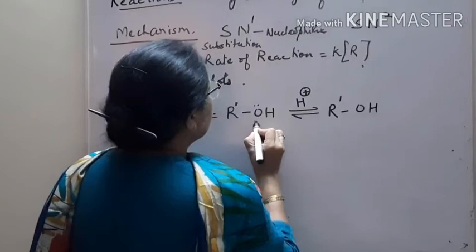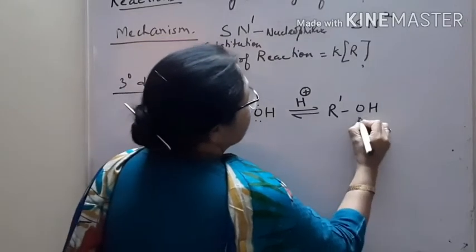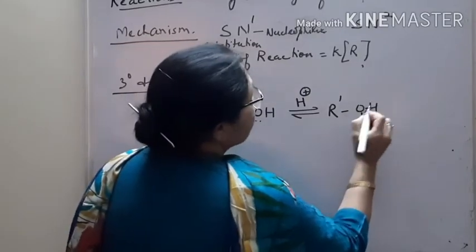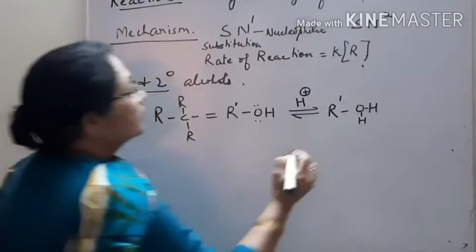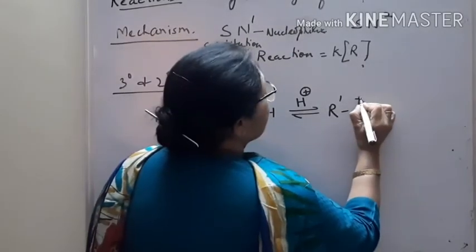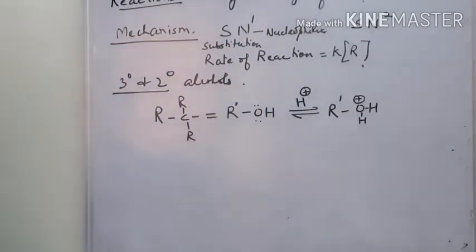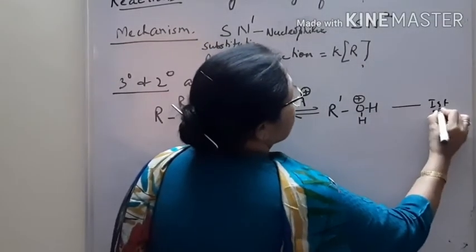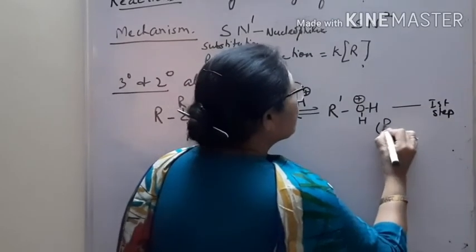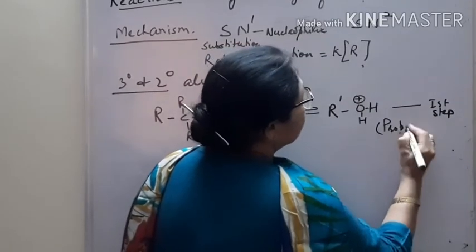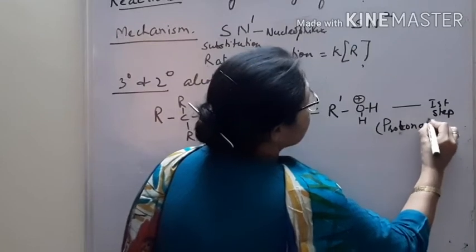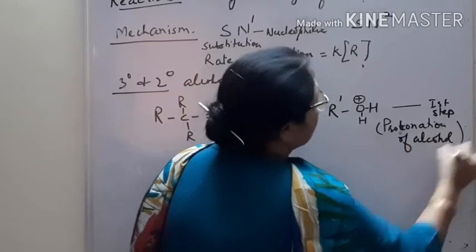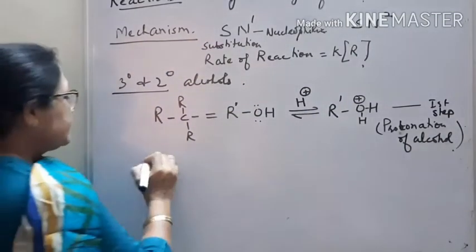There is a lone pair of electrons on the oxygen, and H positive attaches there. Now this oxygen forms 3 bonds, so it has a positive charge. This is the first step, the protonation of alcohol.